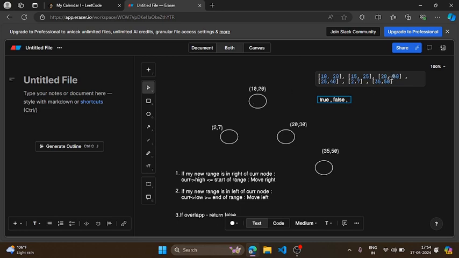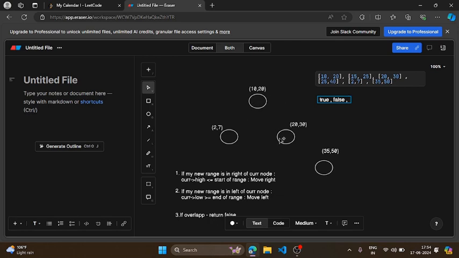Okay, now for this booking, I'll check my root node first, and I'll see there is no collapsing or overlapping, right? Then I have to check if it is on the right side of my current node or on the left side. Here you can see 20 to 30 is on the right side of my current node, which is 10 to 20, so you will simply move to the right side.